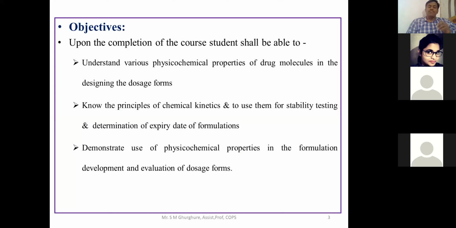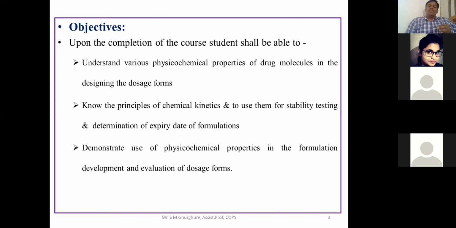Why are we going to study physical pharmaceutics? First, to understand the various physicochemical properties of the drug molecule in designing the dosage form. We have already discussed why it is important and how it plays an important role in pharmaceutical dosage forms. Second, to know the principles of chemical kinetics and use them for stability testing and determination of the expiry date of the formulation.